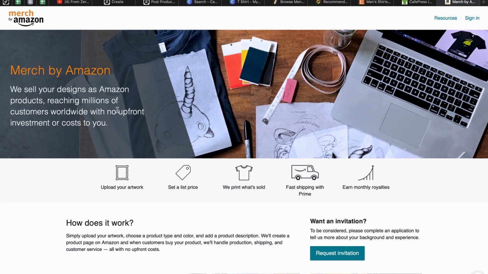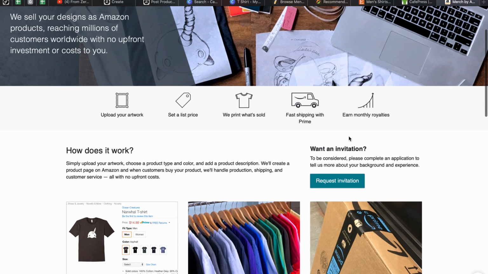One difference between Amazon and the previous web pages is you need to request an invitation, because you can't simply register an account like on the previous web pages. Here you need to get approved on request.